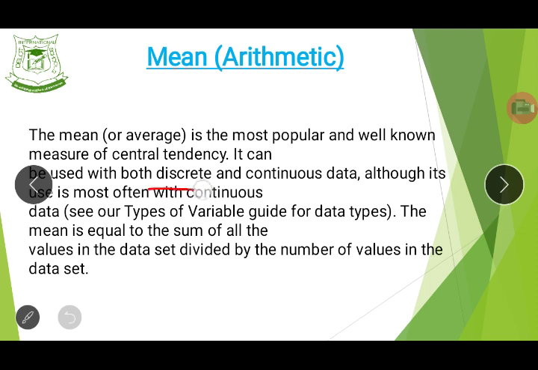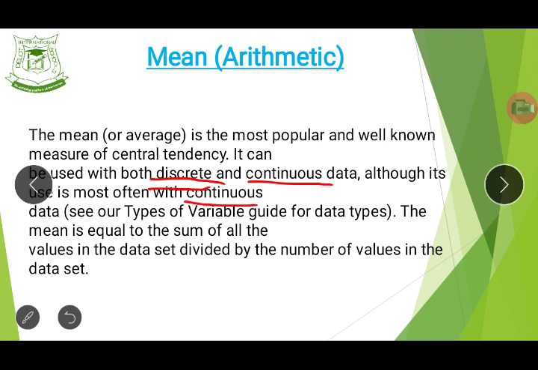What does discrete and continuous data mean? Do you all know what it means? When you talk about discrete data, it means data that is limited and defined. But continuous data is not limited. Let me not say it's undefined, but it is not limited by any particular group, whereas discrete can be limited by a particular group. Although it's also used, and most often, with continuous data.